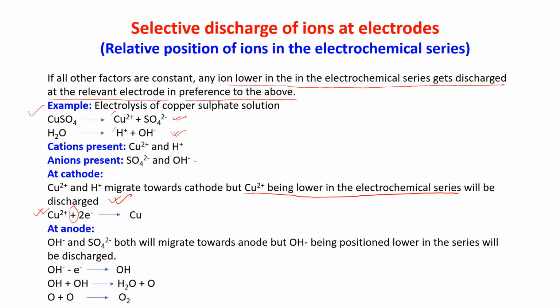Just see here, OH minus will take one electron, it is giving you OH. Now like this, another OH ion will move and it will again form OH. So we are getting OH plus OH, it is giving you H2O plus O. Now O and O give you O2. So this is the thing happening when an electrolysis is going on.